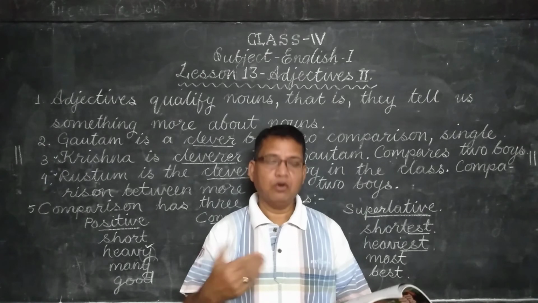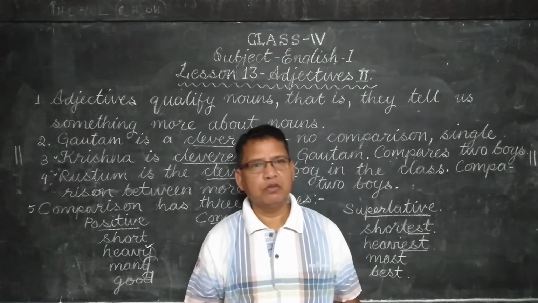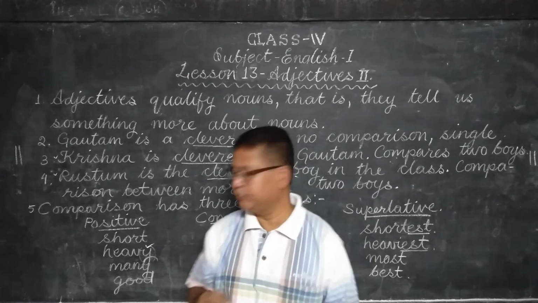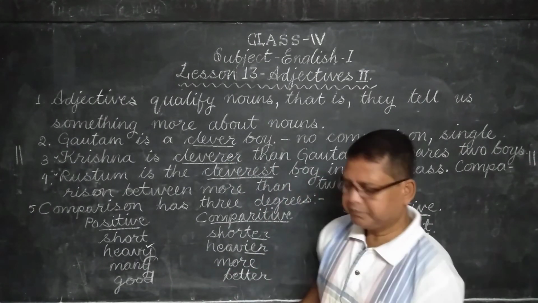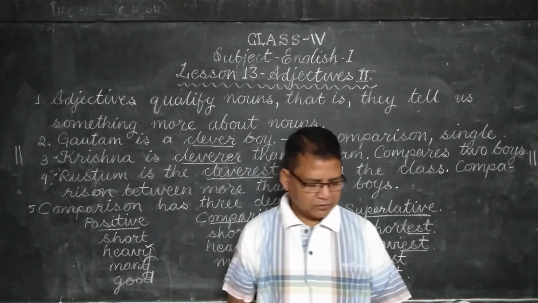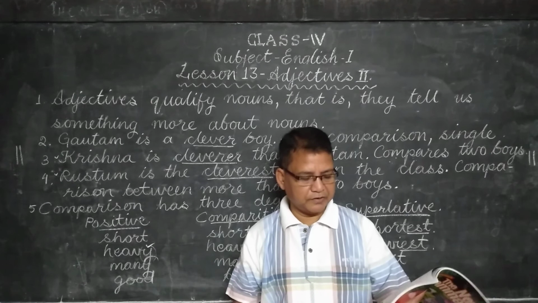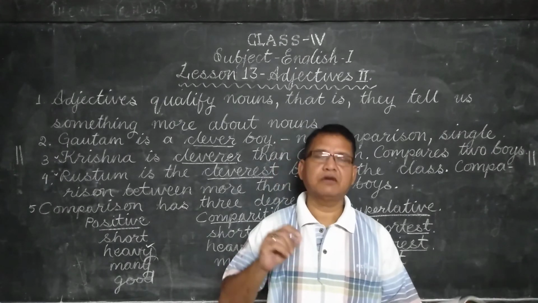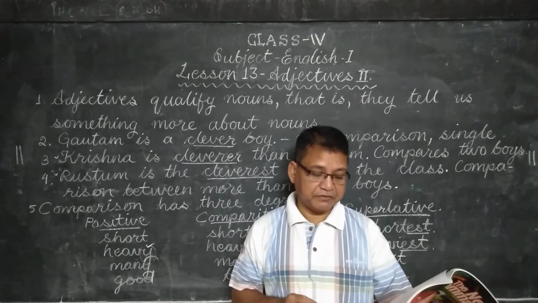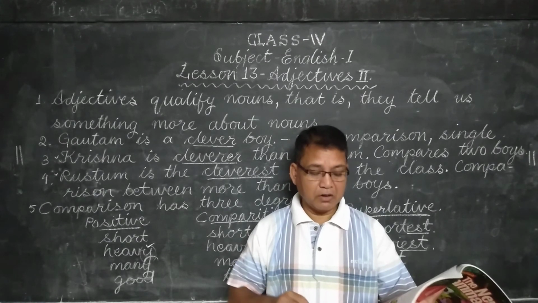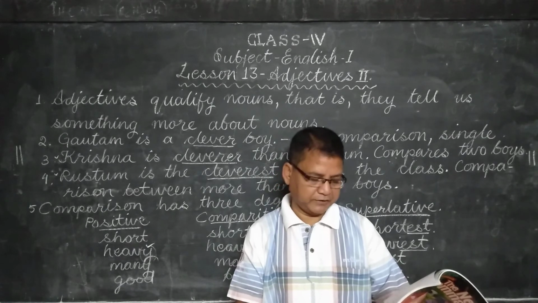Geeta is more beautiful than her. Beautiful, more beautiful, most beautiful. We have to use this. More, most. Okay. Then the chair is quite comfortable. That sofa is more comfortable. The bed is the most comfortable of all. Then I find history difficult, English grammar more difficult than history, and mathematics the most difficult.